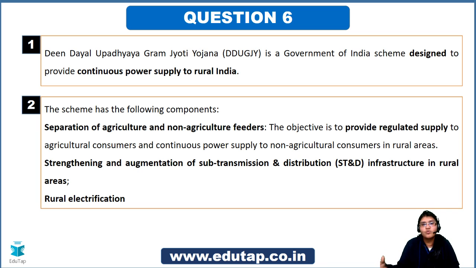If you see in rural areas, using the same feeder lines, power is supplied to agriculture and non-agricultural households. That becomes a problem, because when you supply for agriculture, you need more load. So you need to separate those lines, and that was the objective behind this scheme. The objective was to provide regulated supply to agriculture consumers and continuous power supply to non-agricultural consumers in rural areas, and this can be done only when you separate those distribution lines. That was the prime importance of this scheme. Then strengthening and augmentation of sub-transmission and distribution infrastructure, great.